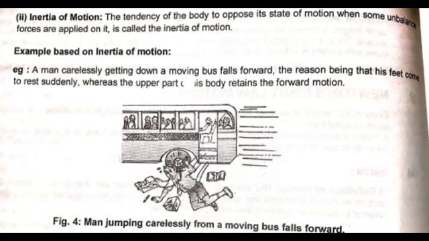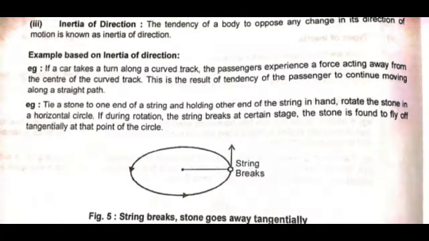For another example, we remove snow or mud from our shoes by striking them against the wall, which is a common practice. On striking the wall, the feet come to rest, whereas the snow or the mud, which is still in motion, separates from the shoes. Moving ahead, let us consider the definition for inertia of direction. The tendency of a body to oppose any change in its direction of motion is called inertia of direction.